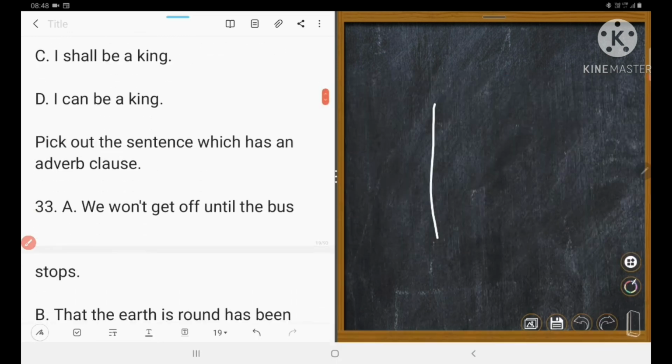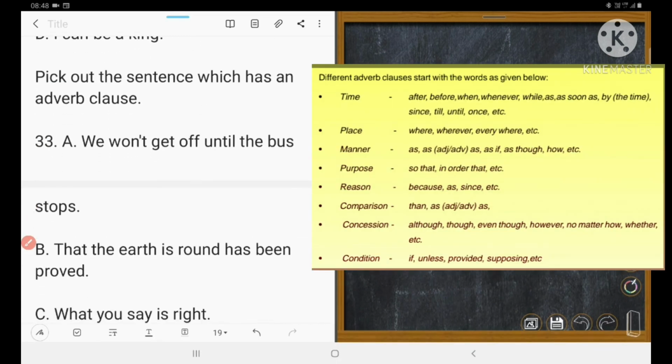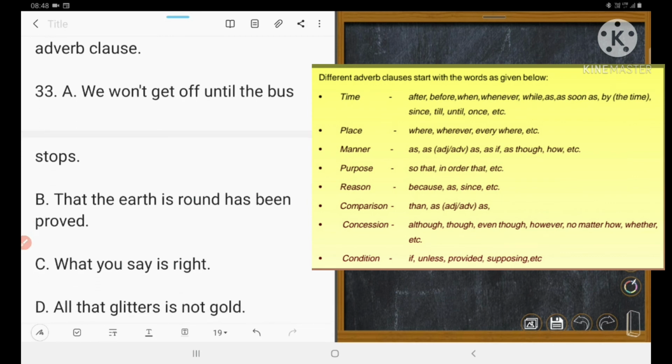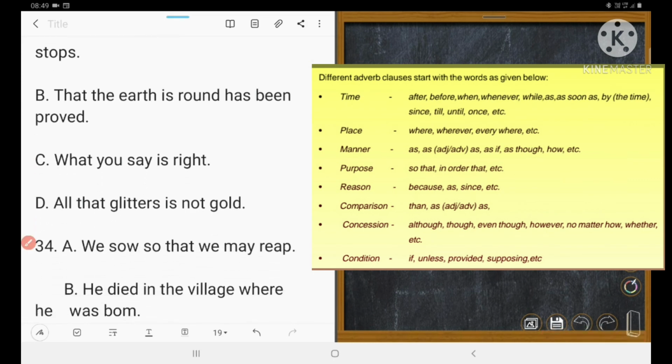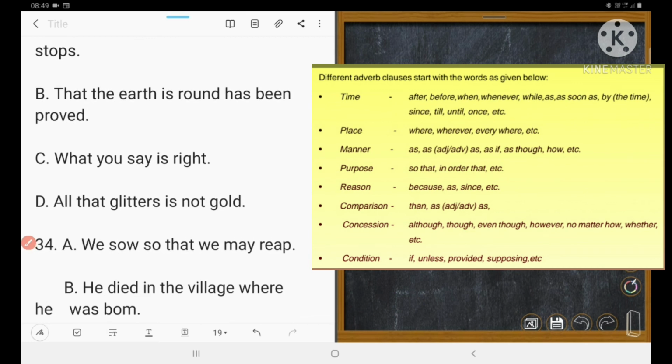Next one is pick out the sentence which has an adverb clause. We want to get up until the bus stops. Could you understand? So A is the adverb clause. B, that the earth is round. That the earth is round has been provided. This is in the subject position, so it is a noun clause.